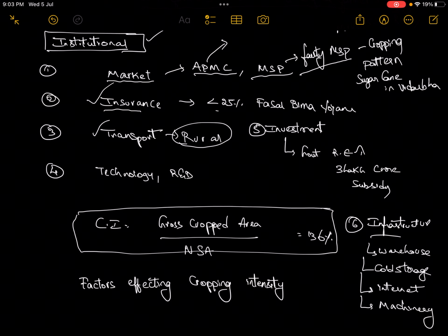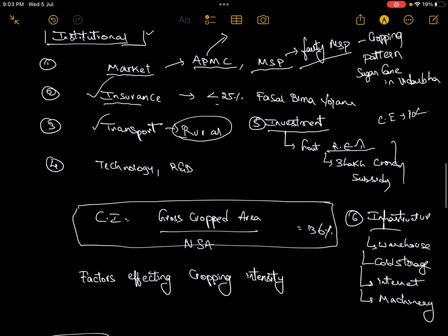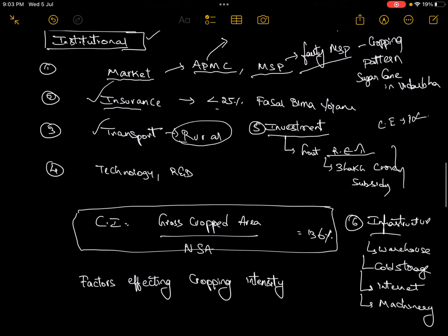Then another problem is investment. I have told you the government's revenue expenditure is increasing. Recently, in 2022, the revenue expenditure, especially for the food and fertilizer subsidy, has gone so high, up to 3 to 4 lakh crore. So now the government is trying to cut this down. You must already know that the government is increasing capital expenditure. Now it is around 10 lakh crore, and every year this capital expenditure is increasing. This is one of the major reforms the government is trying to take.